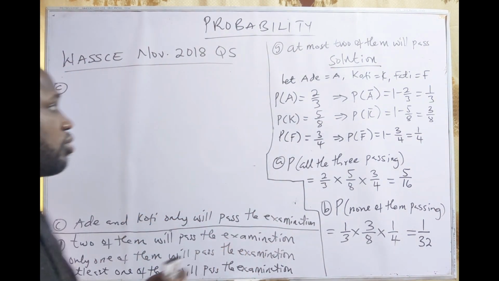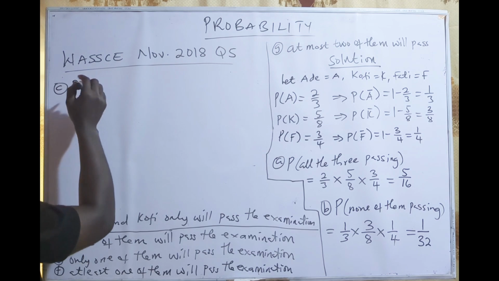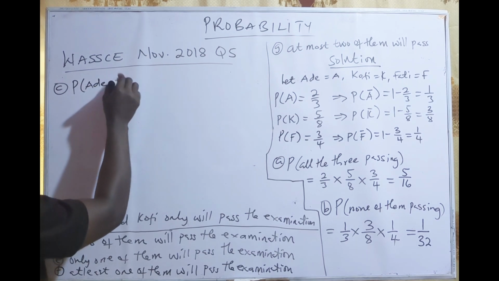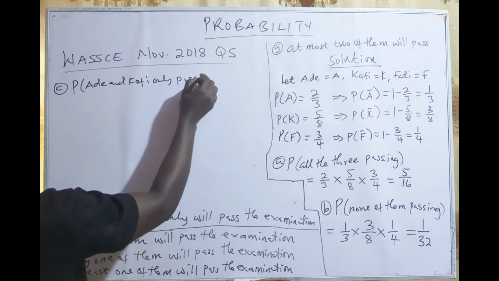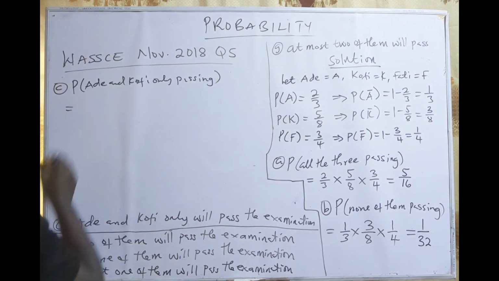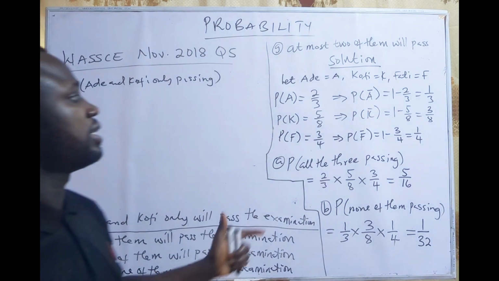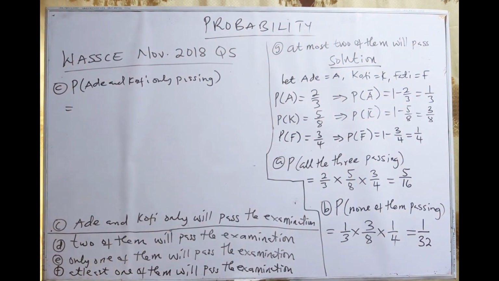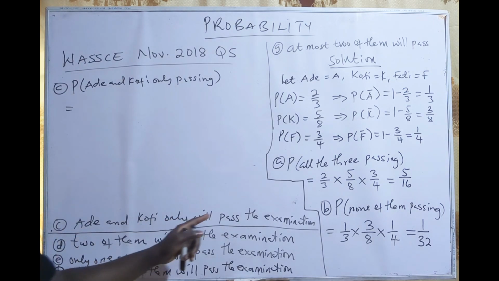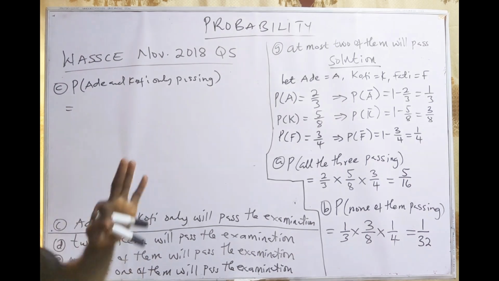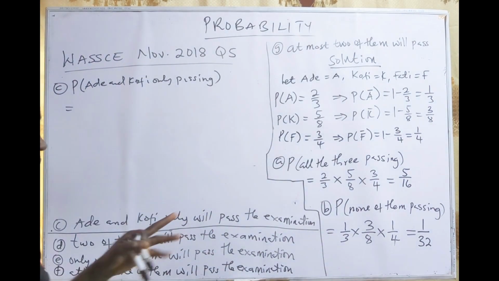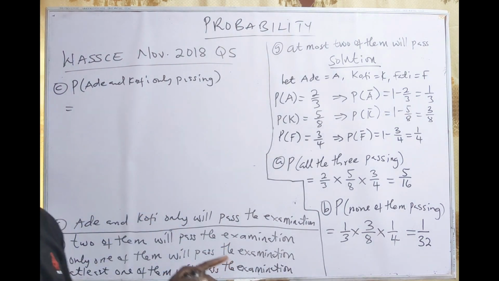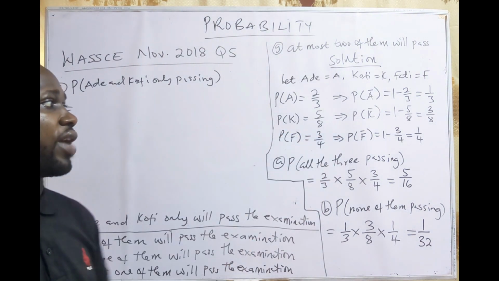So probability of Ade and Kofi only passing. So what does it mean? If Ade and Kofi is only passing, then definitely Fatih is not passing. So it means Ade will pass, Kofi will pass, and Fatih will not pass. Okay, the question won't tell you, but we have to know there are 3 events happening. And as I said, because there are 3 events, when you are multiplying the fractions, you multiply 3. So if Ade and Kofi only pass, then it means Fatih will not pass.